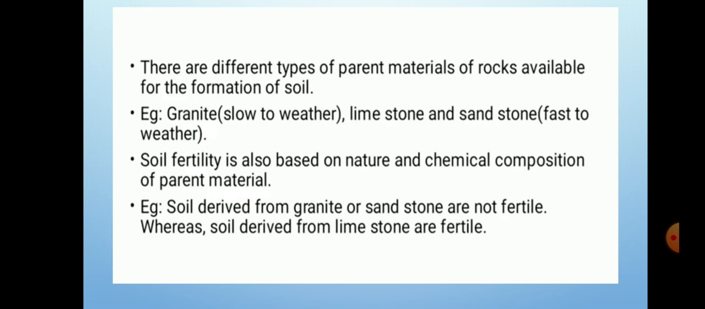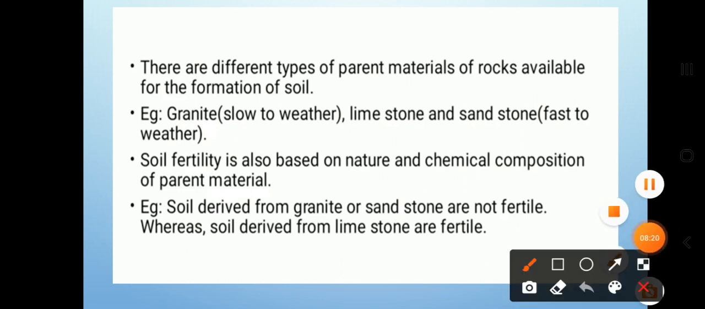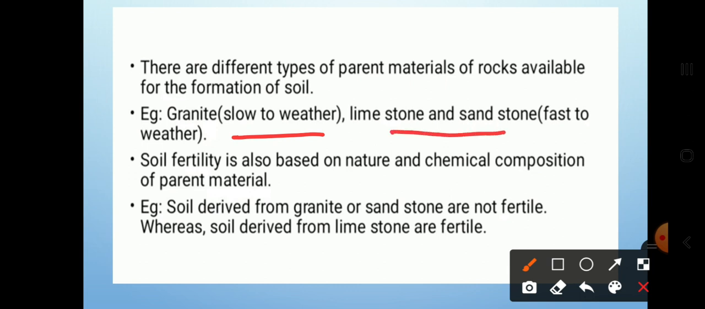The rocks are also of different types. As an example, granite is a rock which is slow to the weathering process and will take more time for the formation of the soil, while limestone and sandstone are fast to the weathering process.